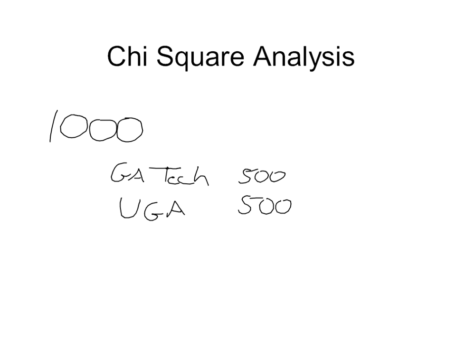Well, let's say we conduct that survey and we end up with 600 people preferring Georgia Tech and 400 people preferring the University of Georgia. What kind of conclusion can we draw? Can we say that there's a preference for Georgia Tech over UGA? Or is that difference small enough that it's just maybe due to random chance and a small sample size?